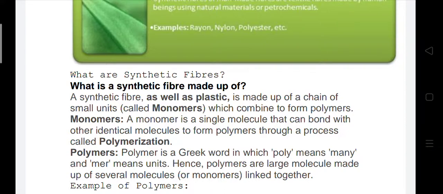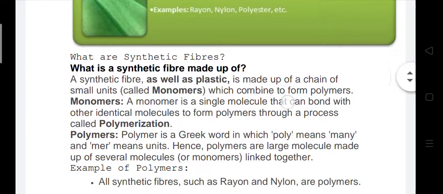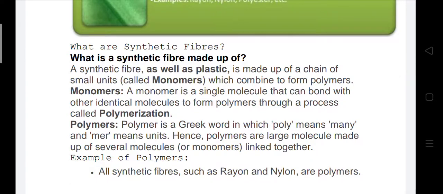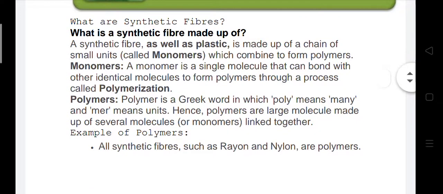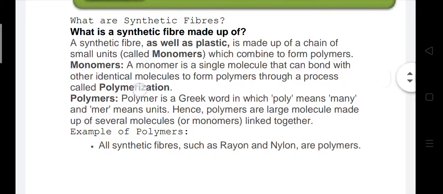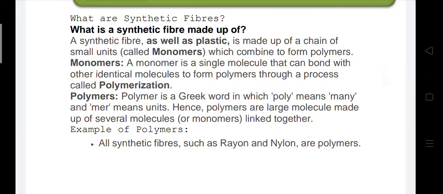What is a synthetic fiber made up of? A synthetic fiber as well as plastic is made up of a chain of small units called monomers, which combine to form polymers. A monomer is a single molecule that can bond with other identical molecules to form polymers through a process called polymerization.